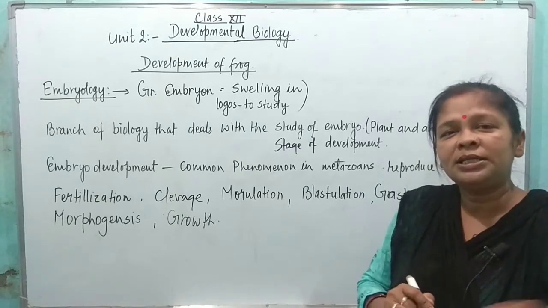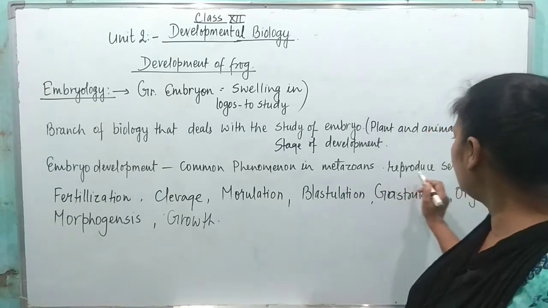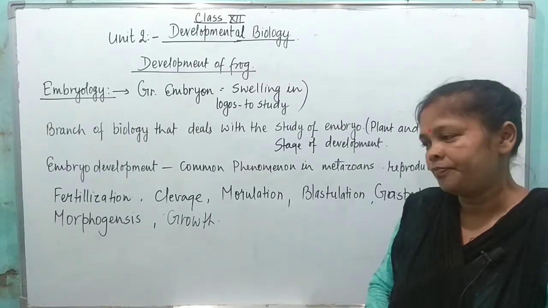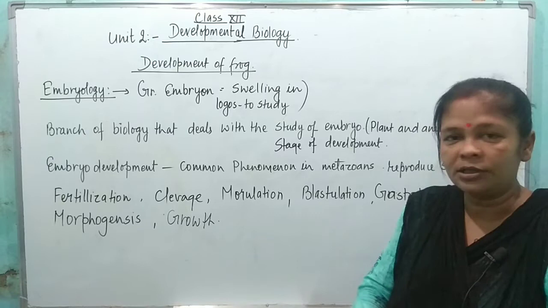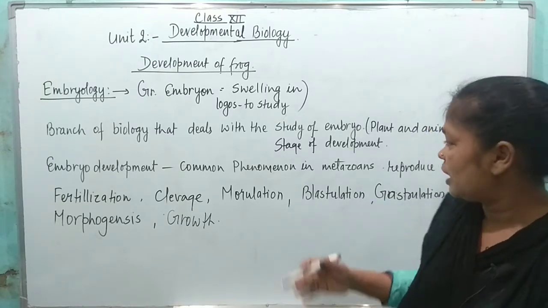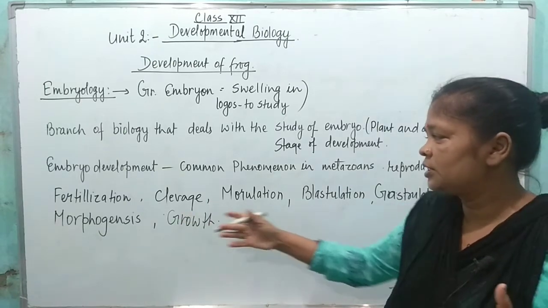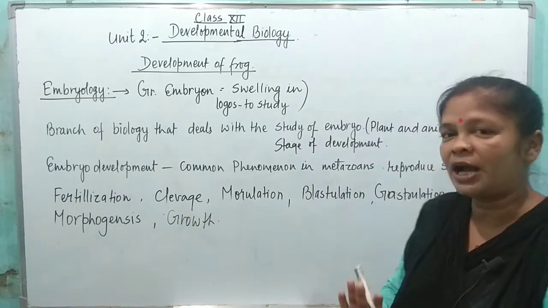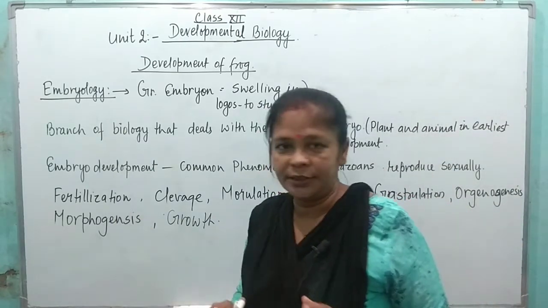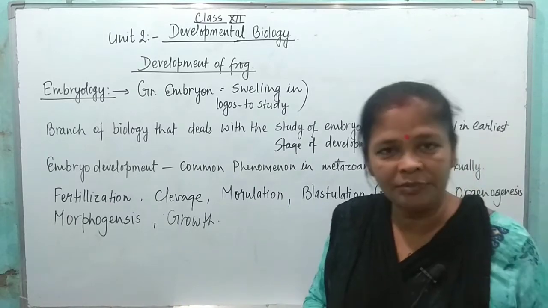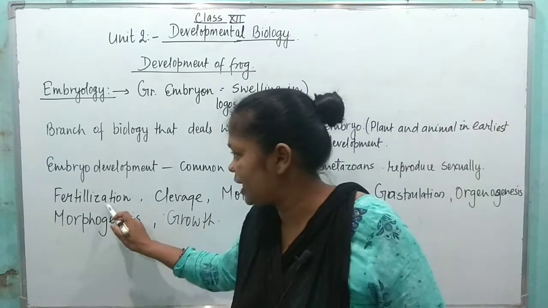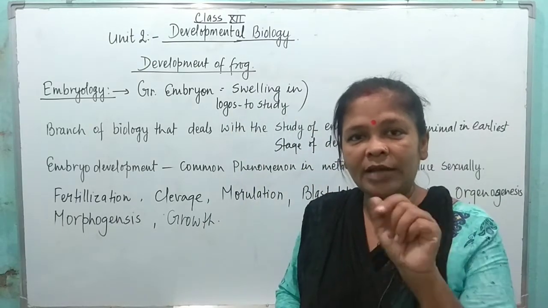This is very common in the metazoans, which are sexually reproducing. Reproduce sexually means gametes are formed and the gametes are fused, zygote is formed, and after that what is happening? After the formation of zygote, different changes are taking place and finally the organism is developed. First of all, fertilization. What is fertilized? Gametes are fertilized, male gamete and the female gamete. When they fuse, then fertilization. After the fertilization, zygote is formed.